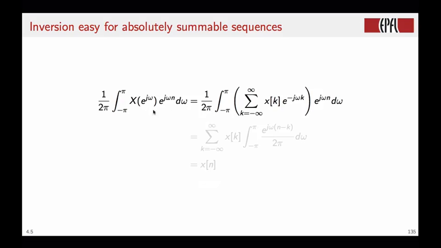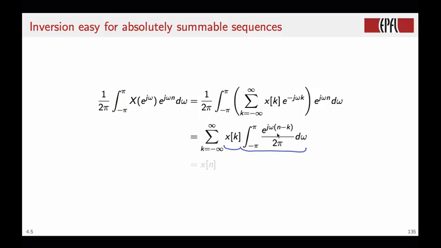So we replace X of e to the j omega by the definition of the DTFT in here. And because of the absolute summability of the sequence, we can invert the summation and the integral. When we do that, we have the sum for k that goes from minus infinity to plus infinity of x of k times this integral here. So each element of the sequence in the sum is multiplied by this integral, which depends on k.